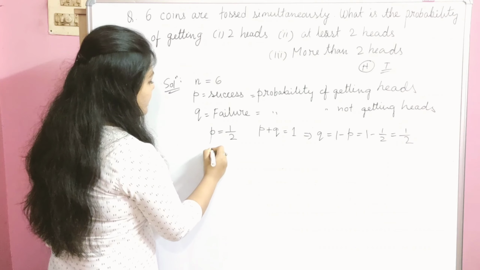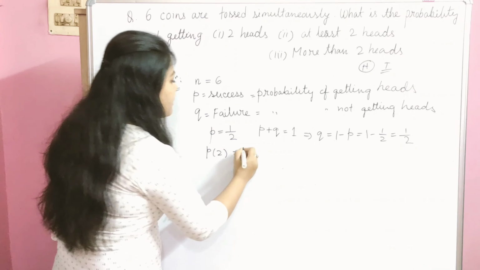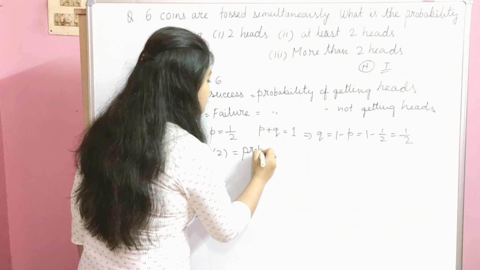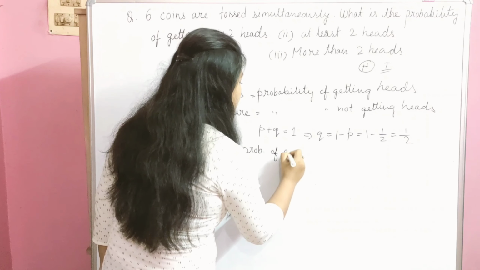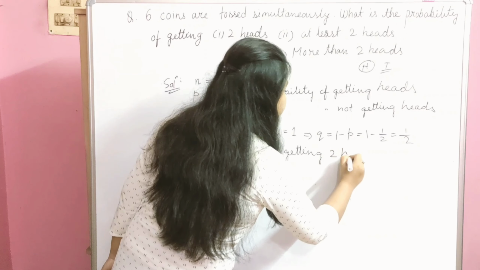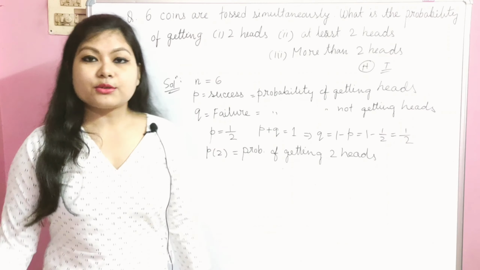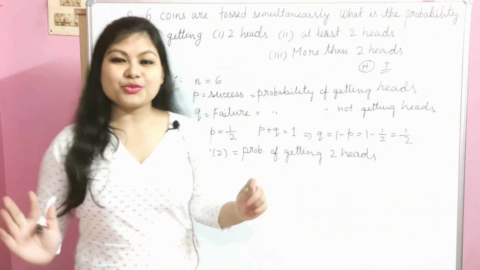Therefore, we also assume that P2 is the probability of getting 2 heads.